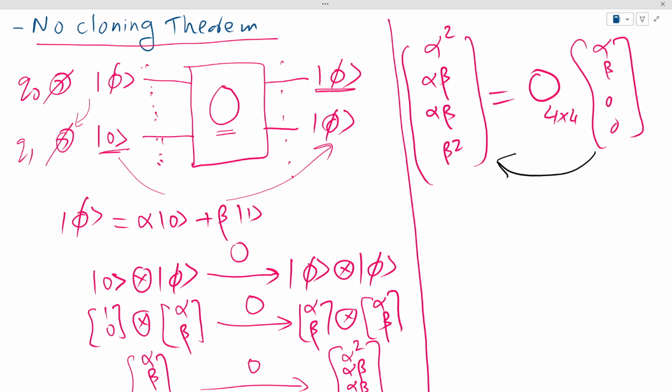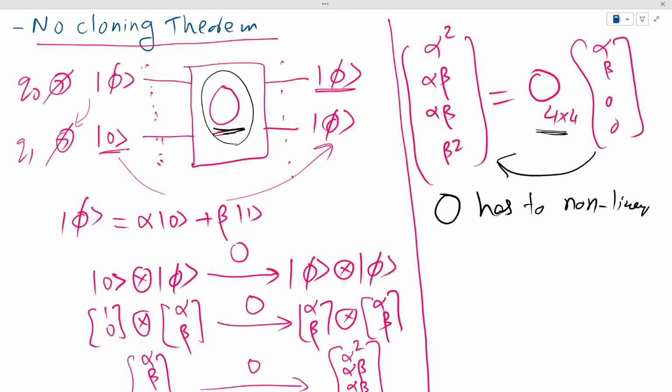But we see that for this, O has to be nonlinear. This operation O has to be a nonlinear operation, which means it can never be represented by a matrix so that we get this vector in the usual matrix product form.